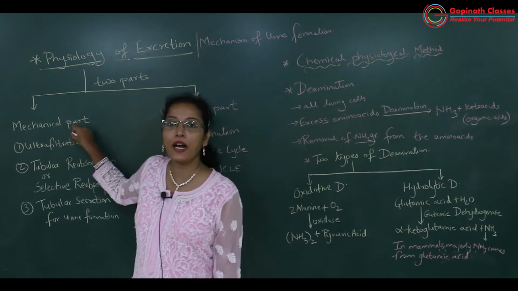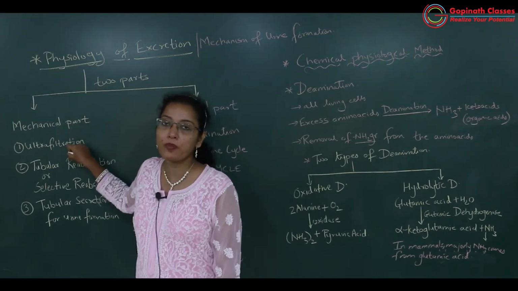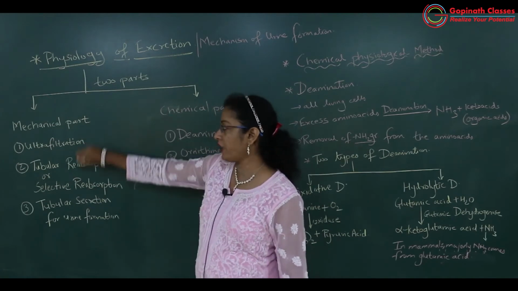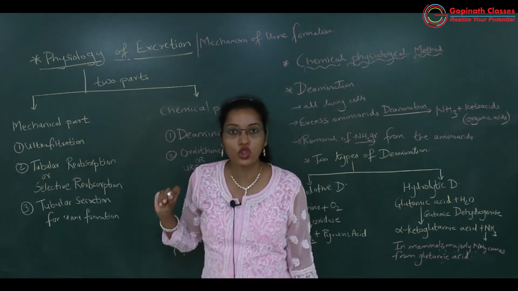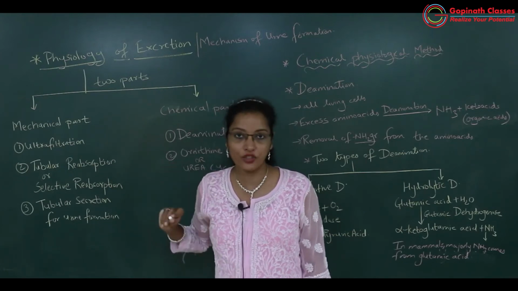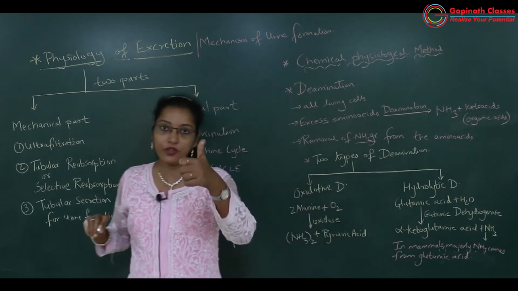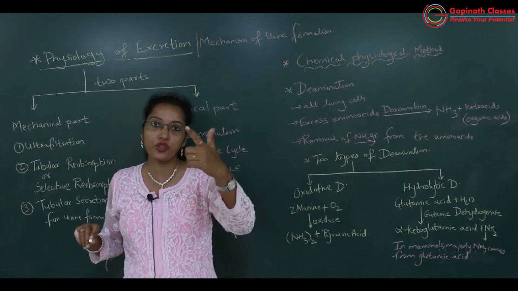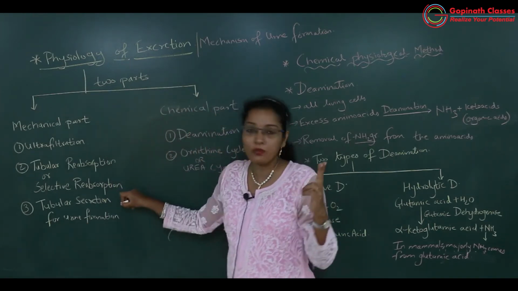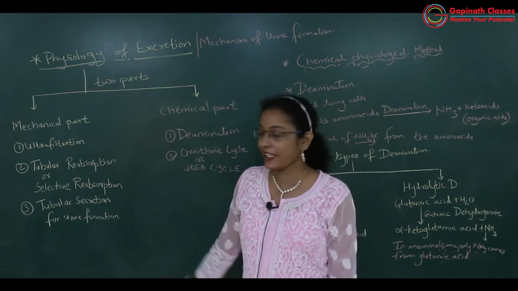So in the mechanical part, urine is formed by three processes, that is ultrafiltration, tubular reabsorption or selective reabsorption, and the last one is tubular secretion.